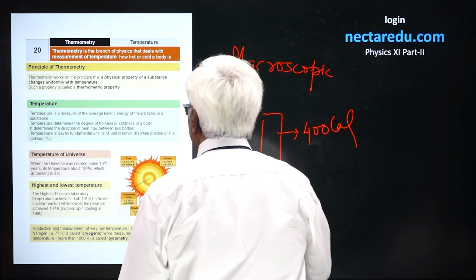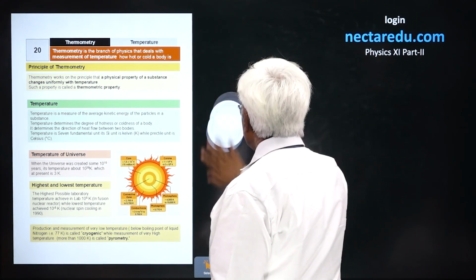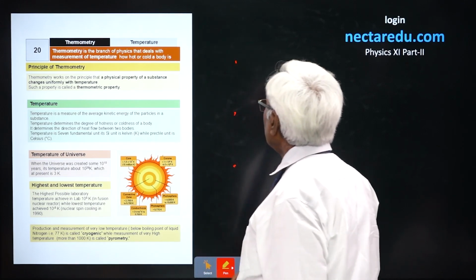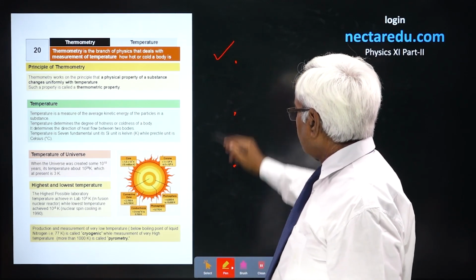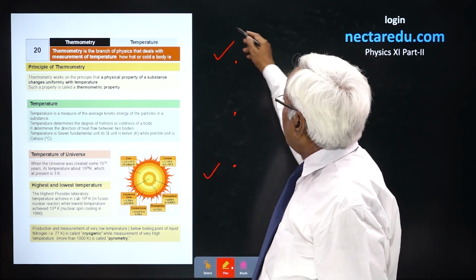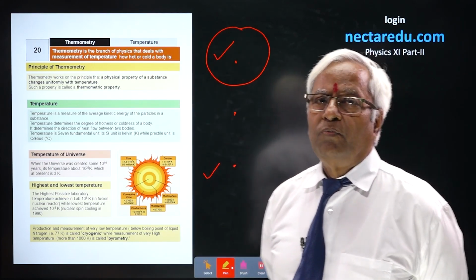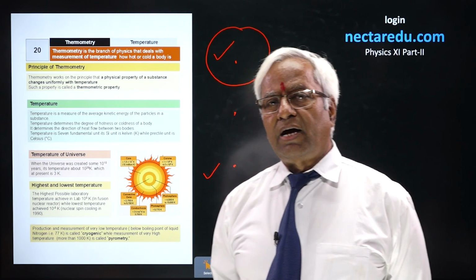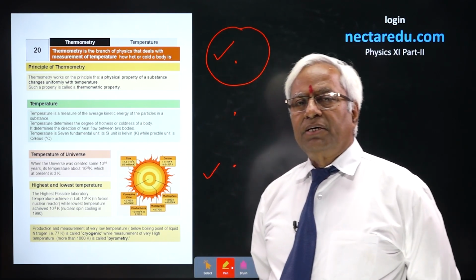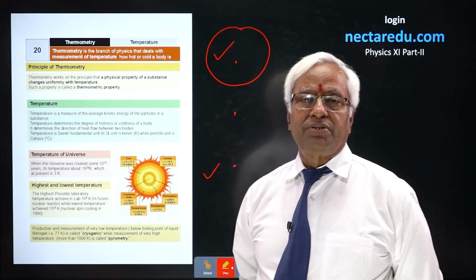Now, for measuring temperature, we would classify basically in 3 parts. One is very high and the other is very low. For very high temperature production or measurement, we use the term pyro. The physics which deals with high temperature measurement or production, that's normally termed as pyro. Pyro stands for higher temperature, like pyrometer.